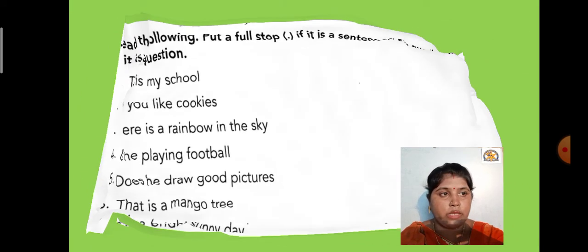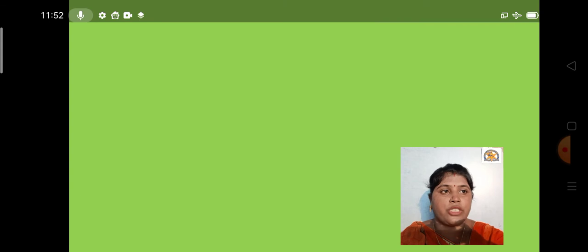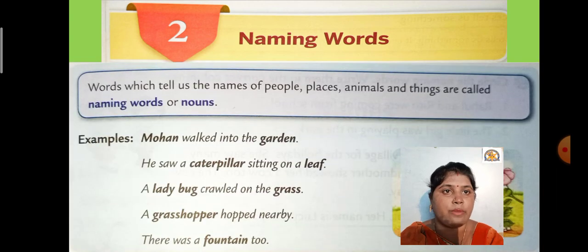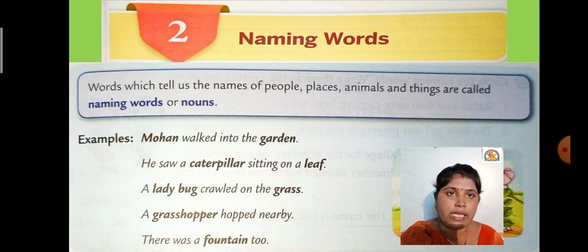Dear students, let us move to the revision of the next lesson, lesson number 2, Naming Words. In short we will do the revision. Words which tell us the names of people, places, animals and things are called naming words or nouns. You have to learn this definition and write this definition.